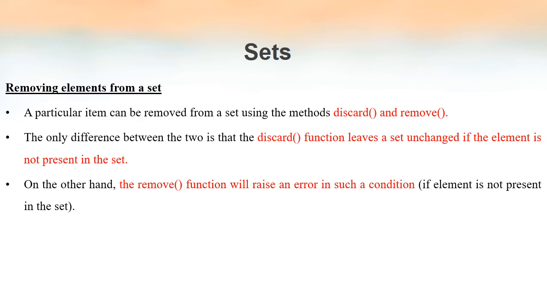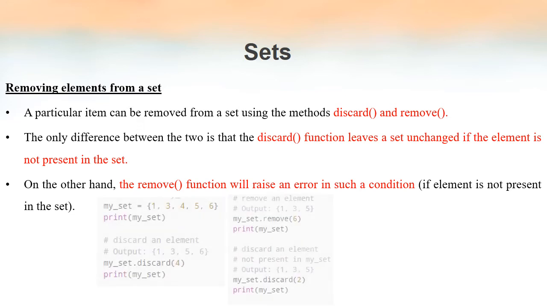Both these methods can be used to remove any element from a set. The difference between the two is, if we are using the discard method, we will not get any error even if the element we are going to remove is not there inside the set. On the other hand, if we are using the remove method, and the element we are trying to remove is not there inside the set, then the remove method will raise an exception. We will see an example right now.